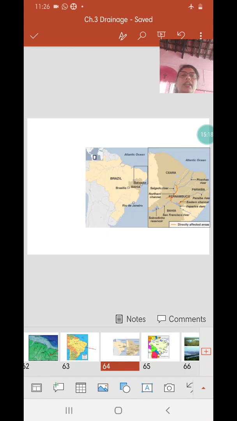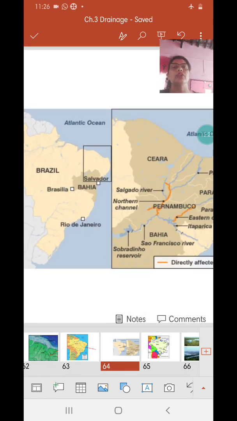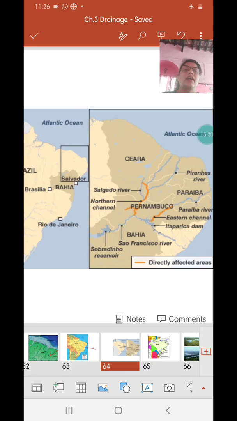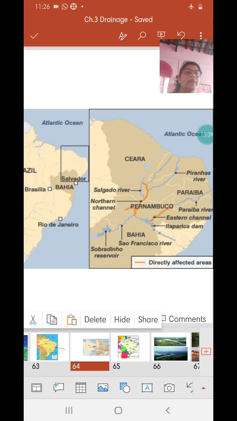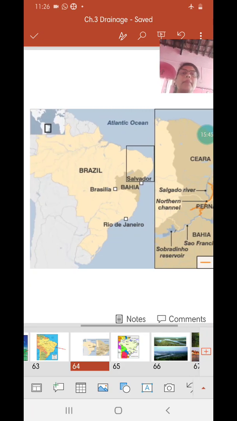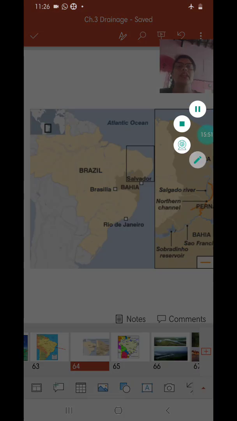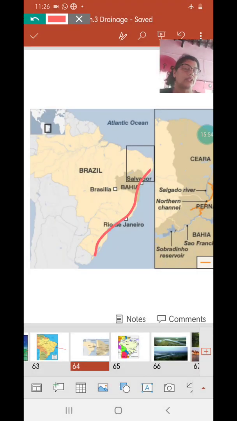Then we come to the only major river which flows on the eastern coast, that we have already talked about, São Francisco, that's a major river. But there's another river which flows eastwards, and that is Paraguaçu. I really don't know how to pronounce it. The pronunciations and spellings are slightly different in different places, but the only coastal river mentioned in your textbook, which is joining the eastern coast and joining the South Atlantic Ocean, is Paraguaçu.